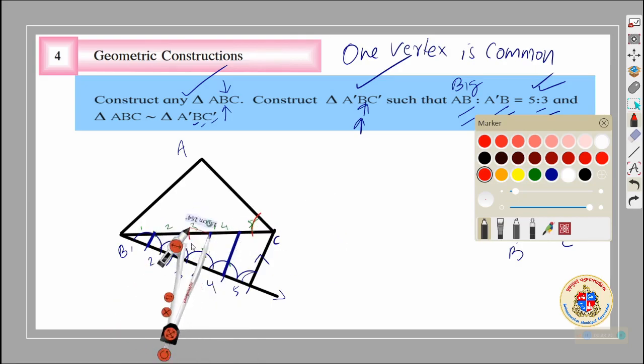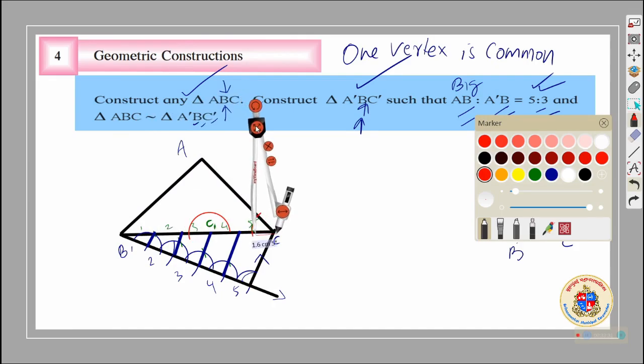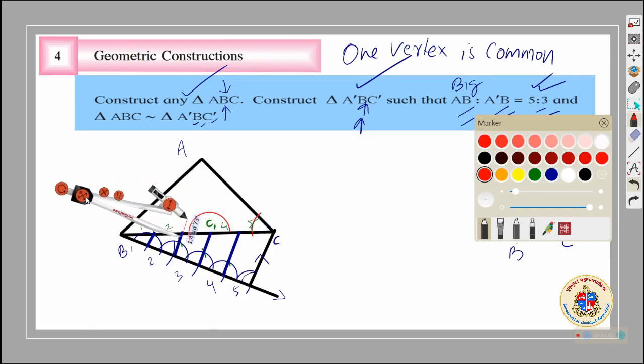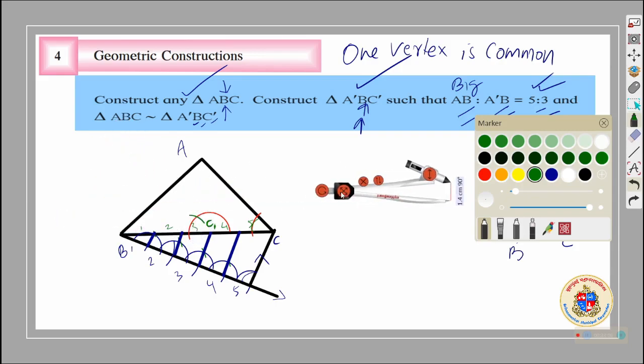But we don't know where exactly it will go, so we will simply draw an arc like that. Now measure the expansion here. You are supposed to measure the expansion, and keep it here, and mark the expansion. You got an intersection.